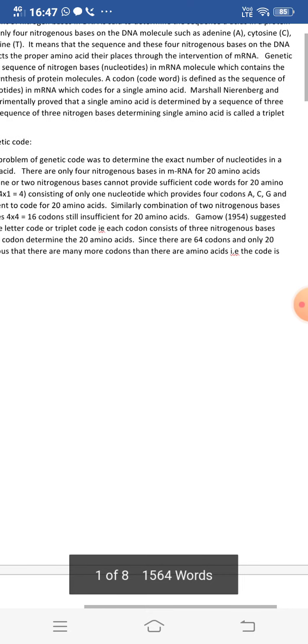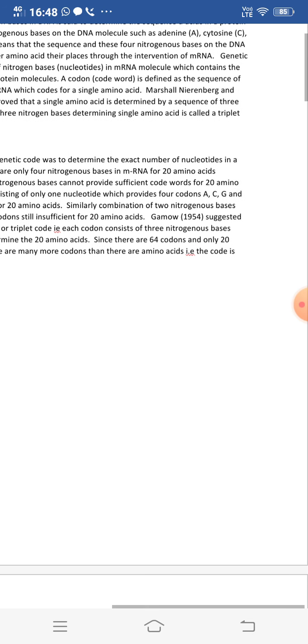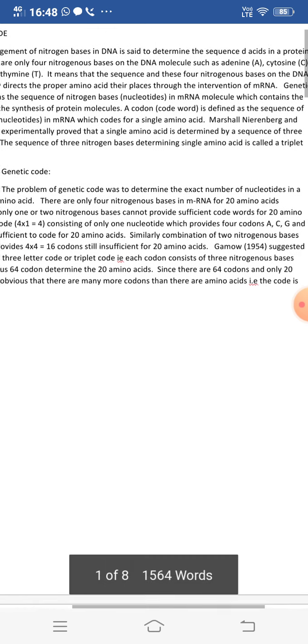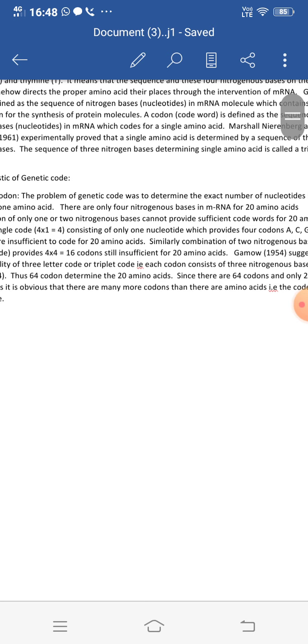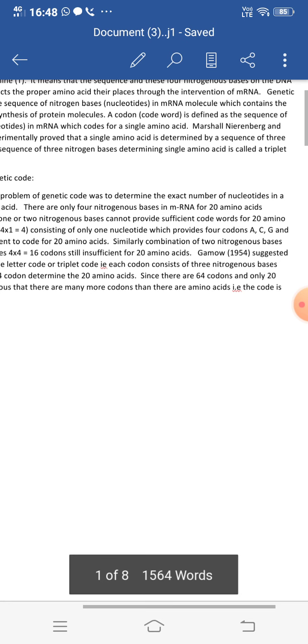Gamow in the year 1954 suggested the possibility of a three-letter code or triplet code, that is, each codon consists of three nitrogenous bases. So Gamow in the year 1954 found out that not a single or a double code will work, but a triplet code will work, and the triplet code means it will represent three nitrogenous bases.